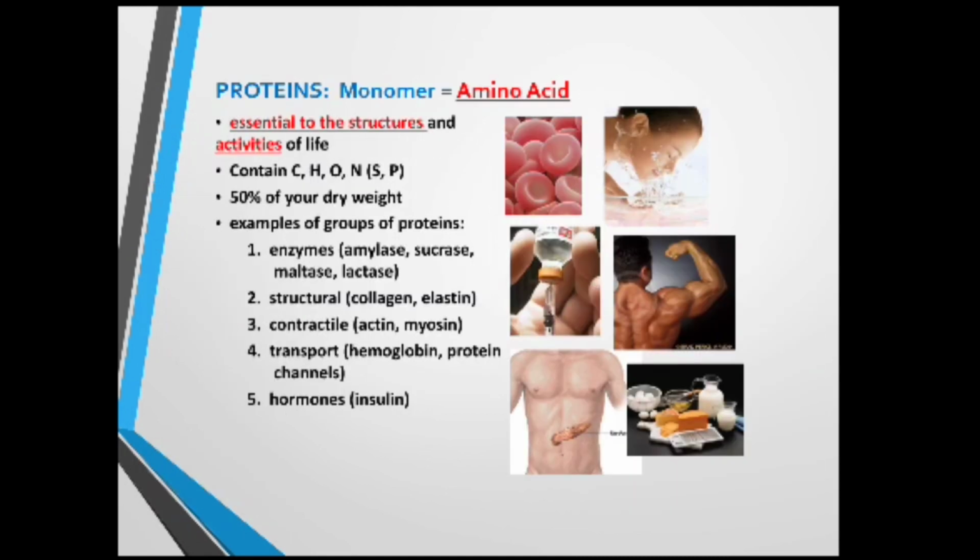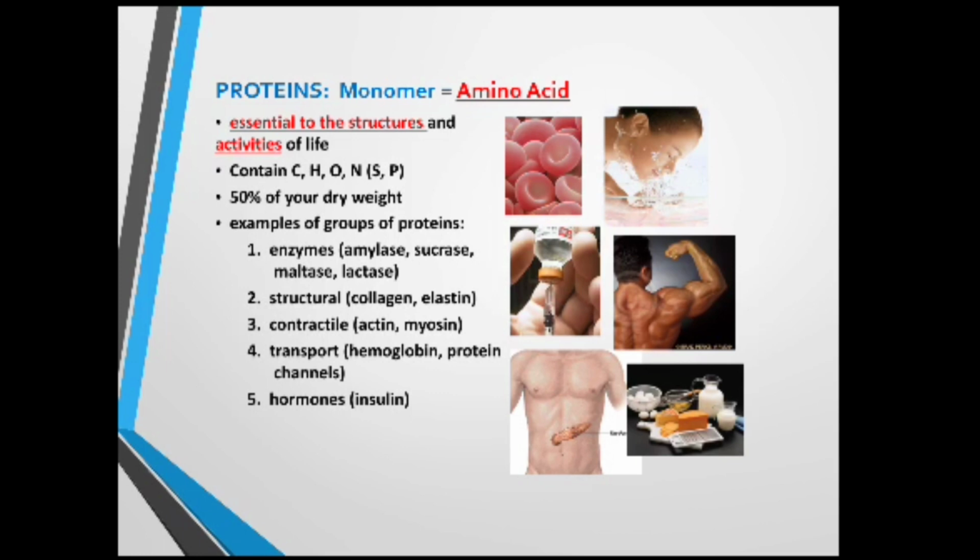Then under proteins we will see what the monomer is. Here the monomer is nothing but an amino acid. It is essential to the structure and activities of life. These proteins are essential for the structure and our daily activities in life. They include carbon, hydrogen, oxygen, and nitrogen. 50% of your dry weight is proteins.